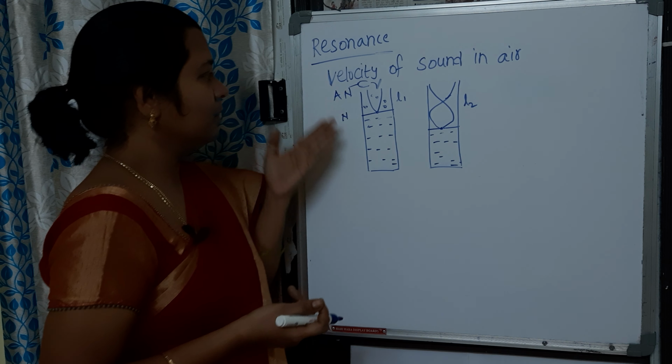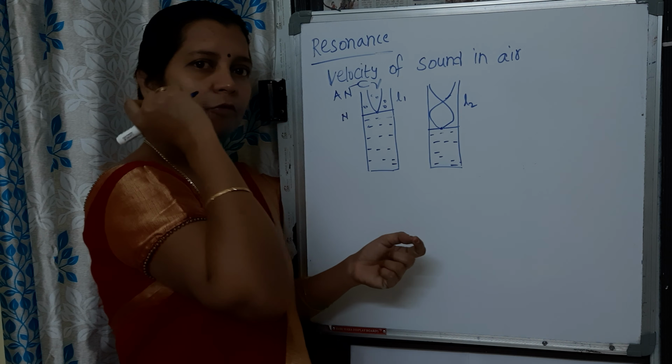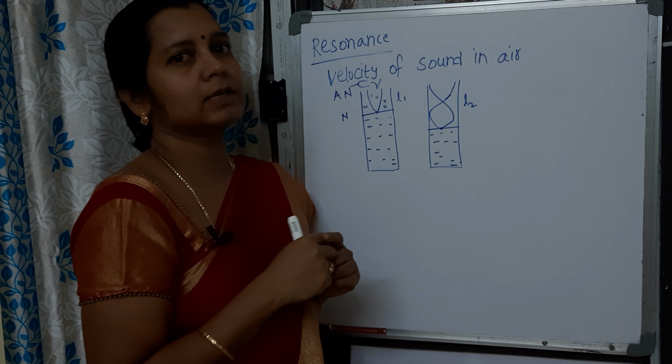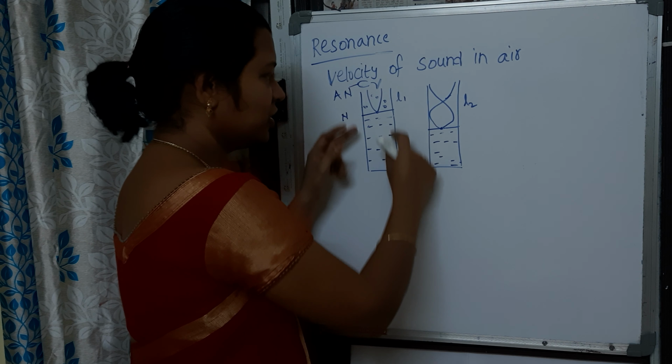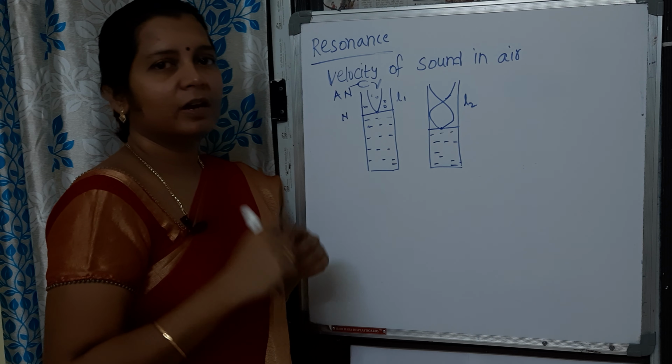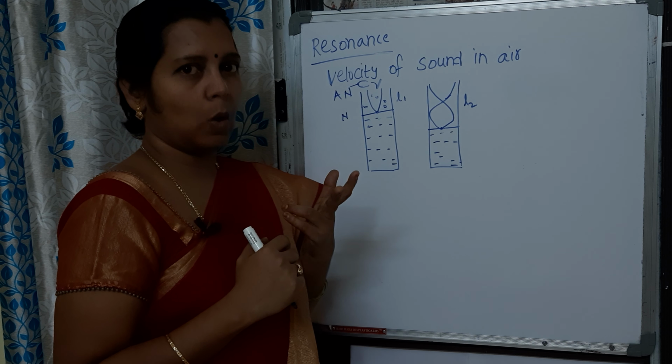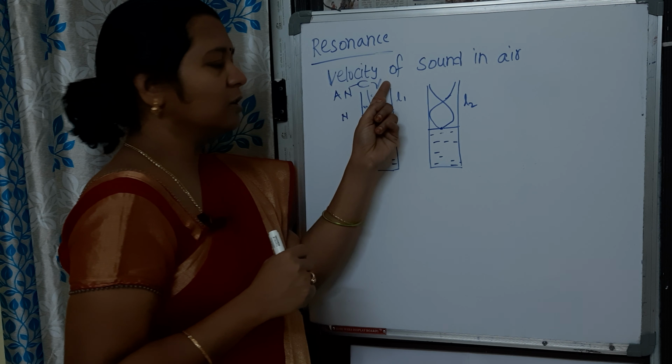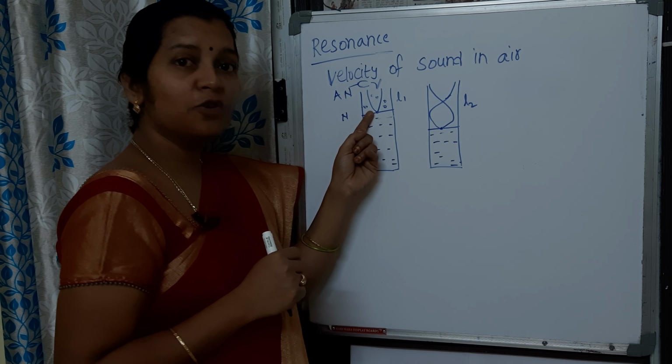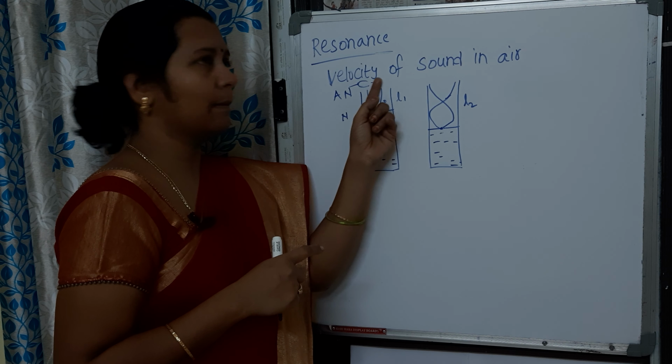As and when we vibrate and keep the tuning fork at the open end, by adjusting the length of the air column we can hear a very big sound. This indicates that the external force frequency and the natural frequency of the air column are matching.